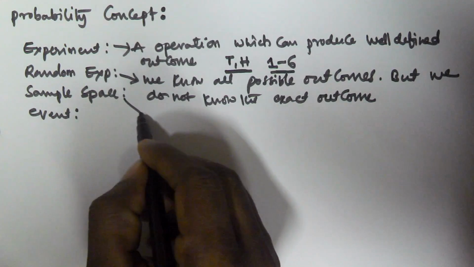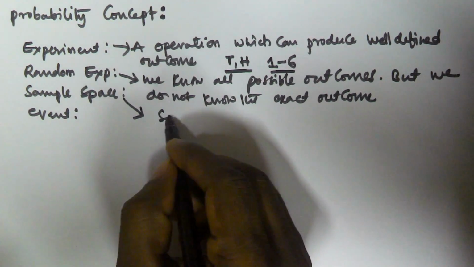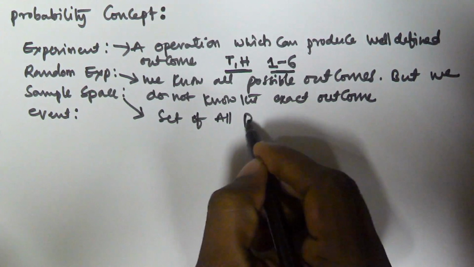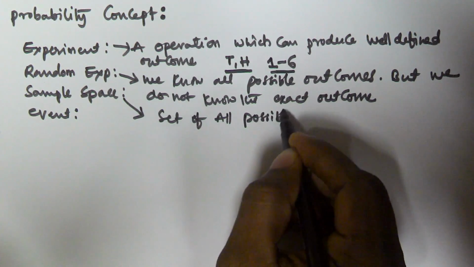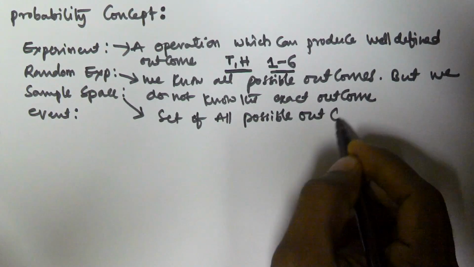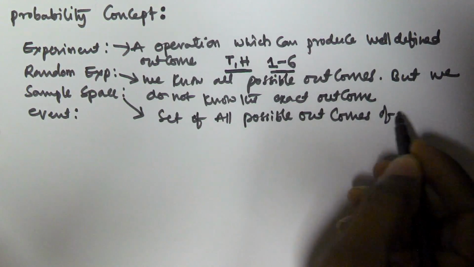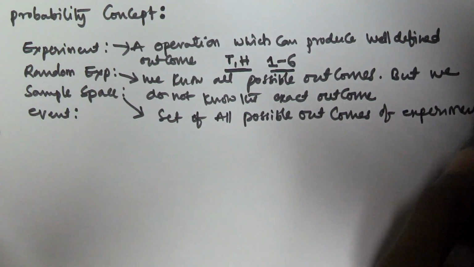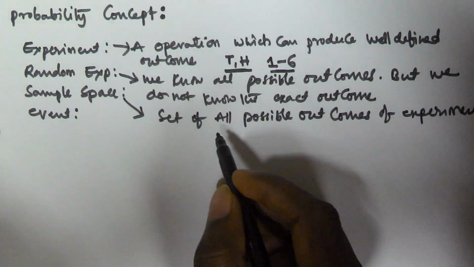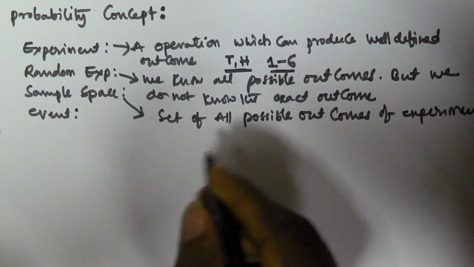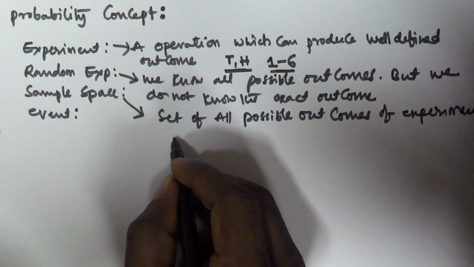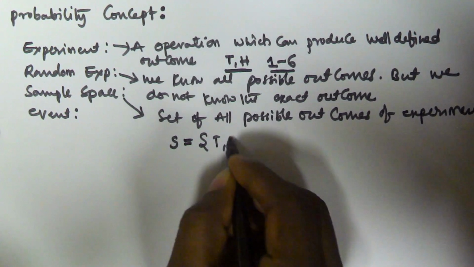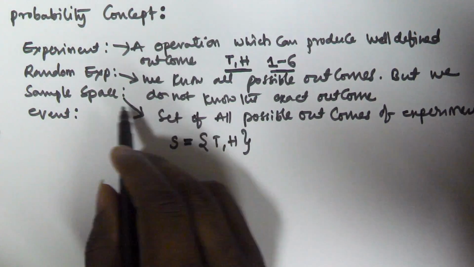And the next one is the sample space. Sample space is simply the set of all possible outcomes of an experiment. For example, tossing a coin. The sample space of tossing a coin is tail or head. So the sample space is a set.